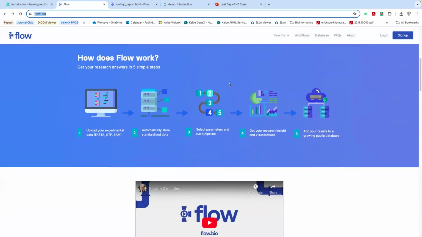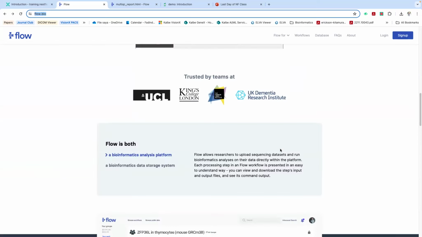So how does flow.bio work? You can upload your experimental data, for example, if you have FASTQ or BAM files, and you can automatically store your data inside flow.bio. You can select parameters and run a pipeline. After that, you can get your insights and visualize them, like MultiQC reports, inside flow.bio. You can also add your results to a growing public database.